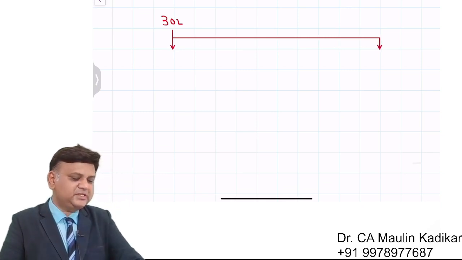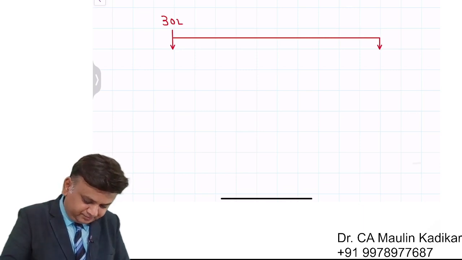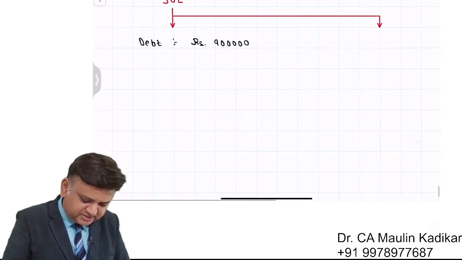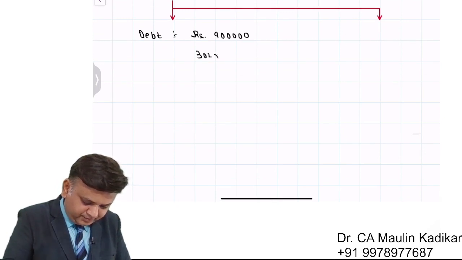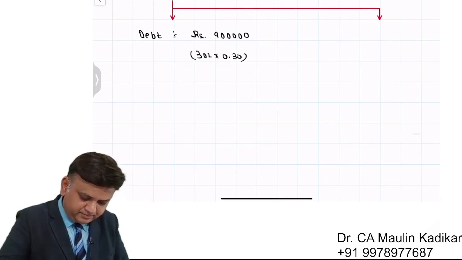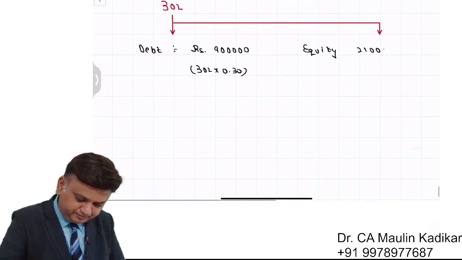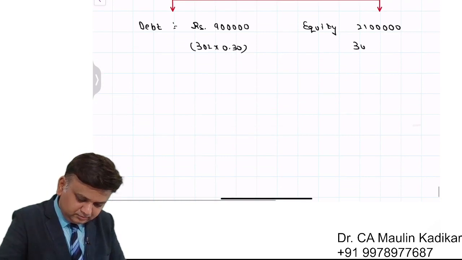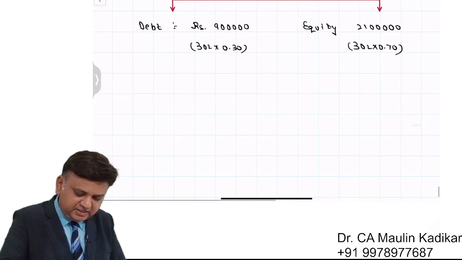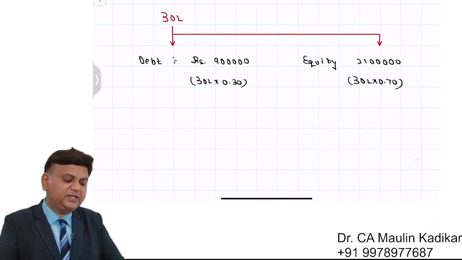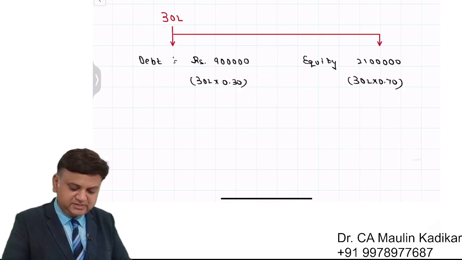We have 30% as debt financing. Debt financing is rupees 9 lakhs, that is 30 lakhs into 0.3. And there is equity financing of 70%, that comes to 21 lakhs. It has been given further that cost of debt is 11% before tax up to 3 lakhs.